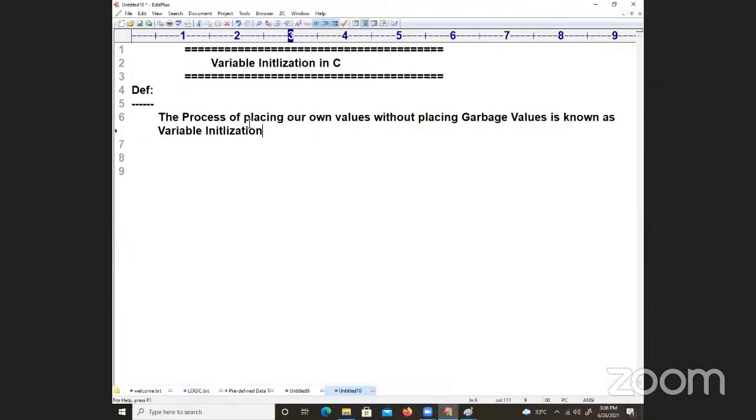So the process of placing our own values without placing garbage values is known as variable initialization.